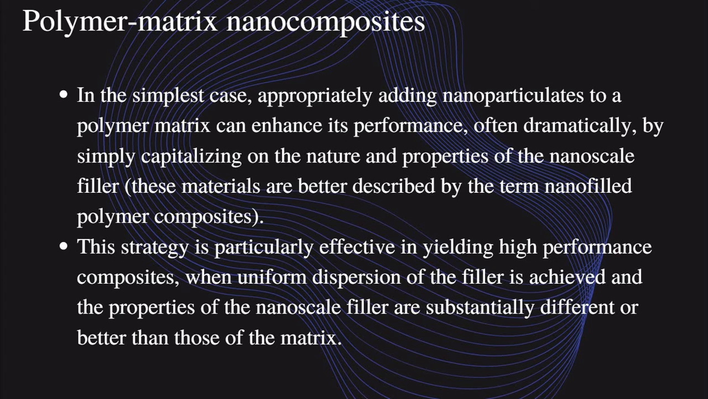The polymer matrix nanocomposite in the simplest case. Polymer is known as a combination of monomers. So millions of monomers combined together make a polymer. If we add nanoparticles in this process, during polymerization they are added as fillers, and that makes a polymer matrix nanocomposite. So it increases the properties of the polymer and increases the stiffness of the polymer material.